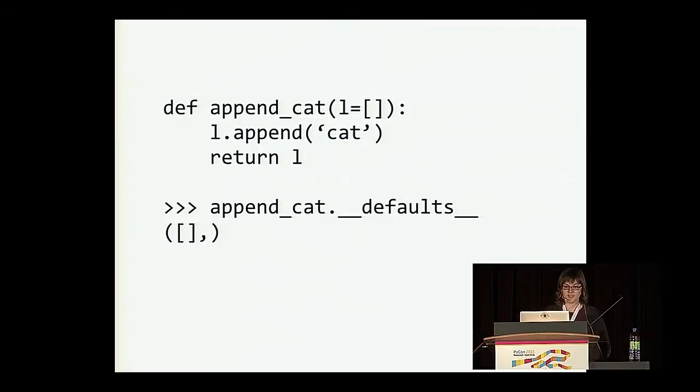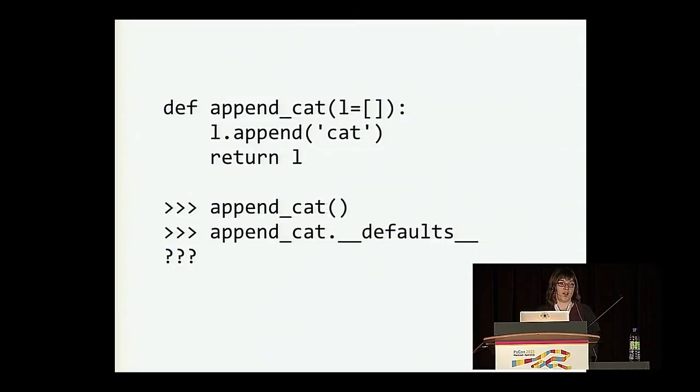So let's see what's inside this attribute. Right now, before we've invoked append_cat, it is a tuple with one element, and that's the empty list. So this is the default value of our argument L. So suppose we invoke append_cat, and then in the second line, we try looking at the defaults again. We can see what that contains. So now it contains a list with one element, cat. So you can get a feel for what's going on here. When Python defines a function with default arguments, it'll store that value inside __defaults__ when the function is defined. And it doesn't create a new list each time the function is invoked, which you might otherwise expect.